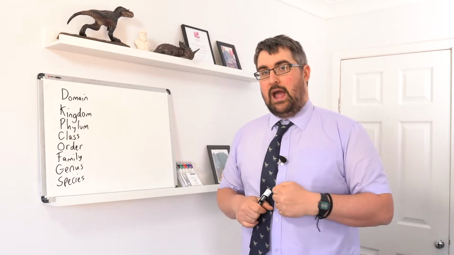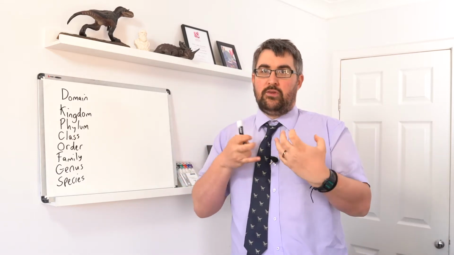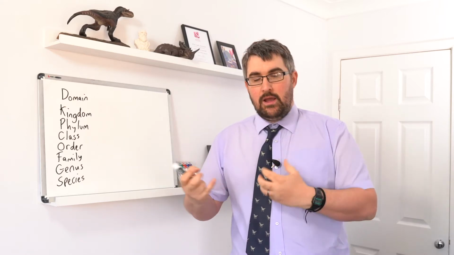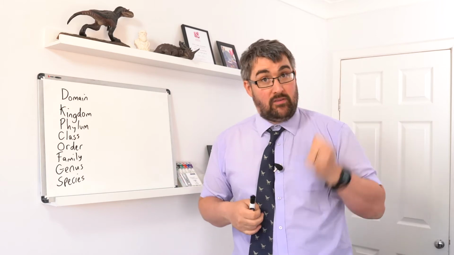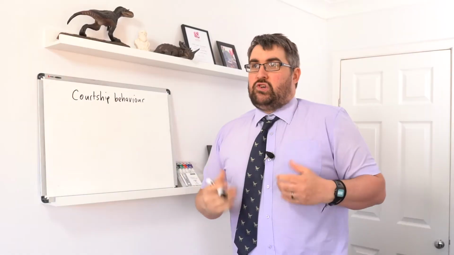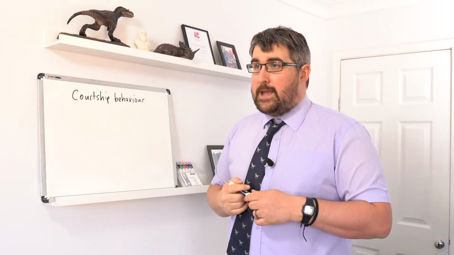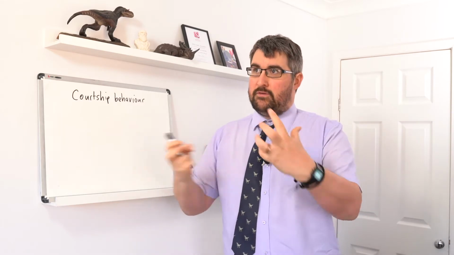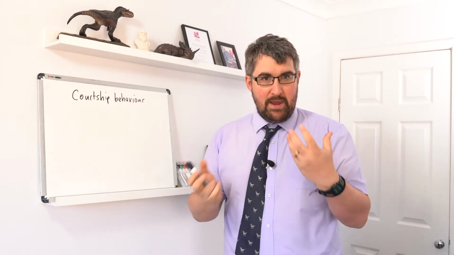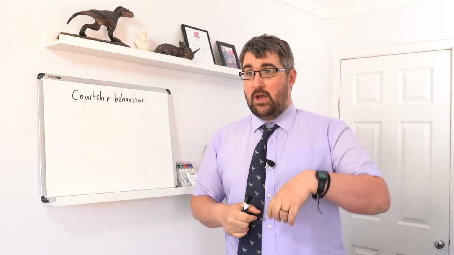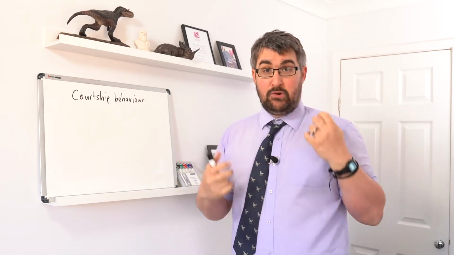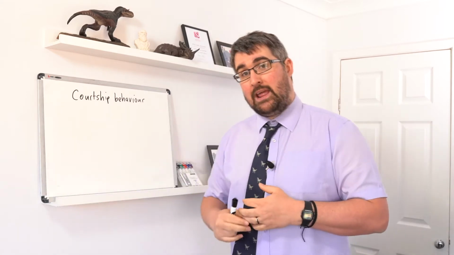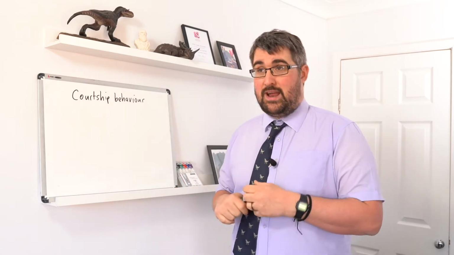So the next thing we're going to look at is, how do we make sure that individuals within a species will mate with their own species? And so we're going to look at courtship behaviour. Courtship behaviour plays many important roles to ensure that we don't get hybridization, so different species interbreeding, because hybridization for many species is quite disastrous, because you're going to put a lot of time and energy into producing offspring that cannot themselves reproduce. So therefore they're not passing on your alleles to the next generation, which is quite disastrous in natural selection.